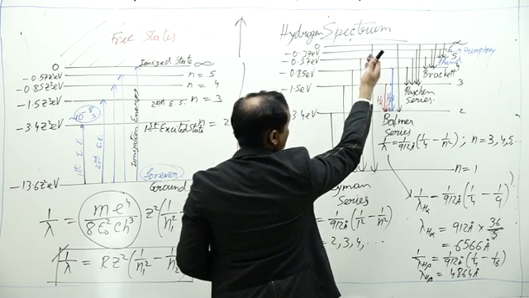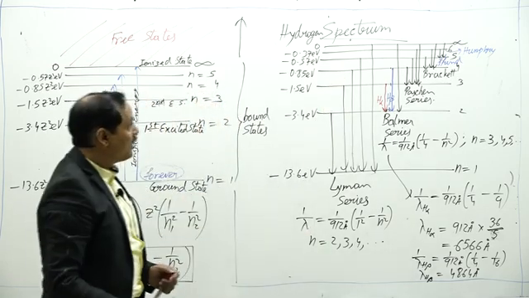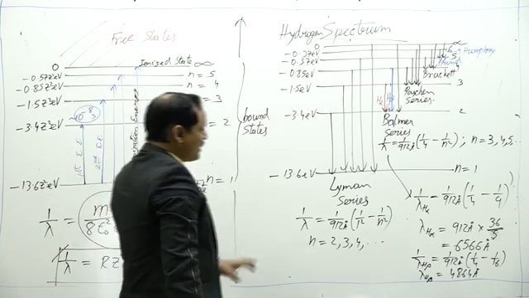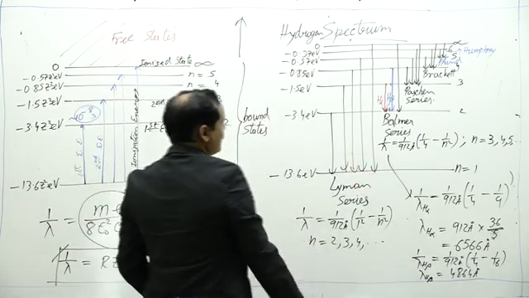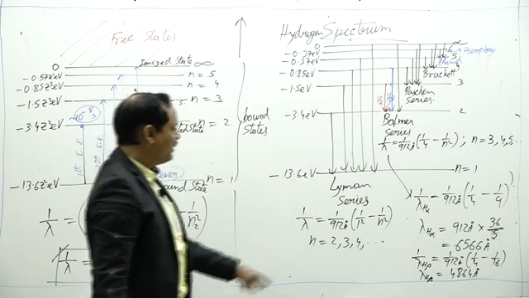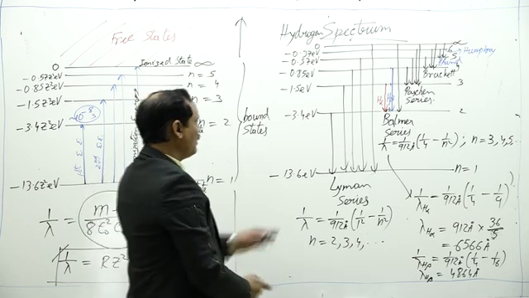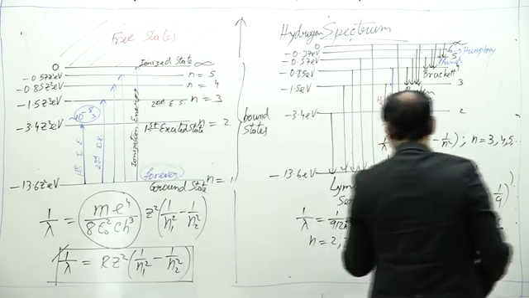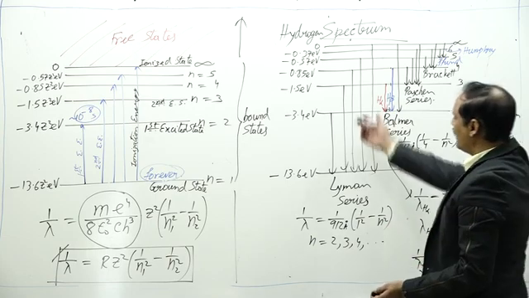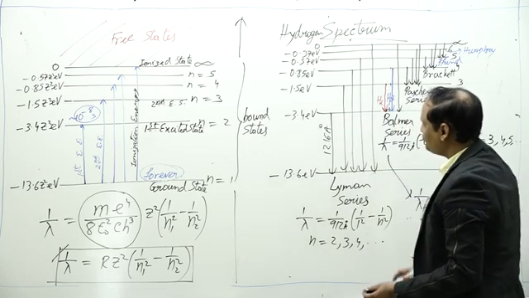The time duration for which an electron can remain in a higher orbit is of the order of 10 to the power minus 8 second. As you could see, the wavelength for the transition from 2 to 1, putting n equal to 2 here, 1 minus 1 by 4, comes out to be 1216 angstrom.